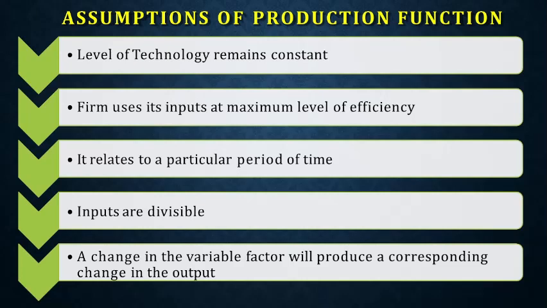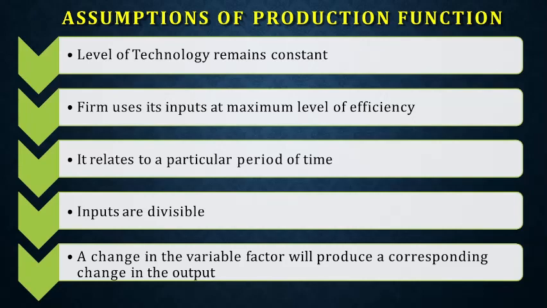But what you can do, if there are two people, you can take away one person, make him not work, and see what the production level is. So the possibility of indivisibility of inputs always comes up in production function theory. But the assumption is that the inputs are very much divisible, and a change in a variable factor will produce a corresponding change in output. That means any change in input will have a corresponding change in output. That is a mandatory thing in a production function.